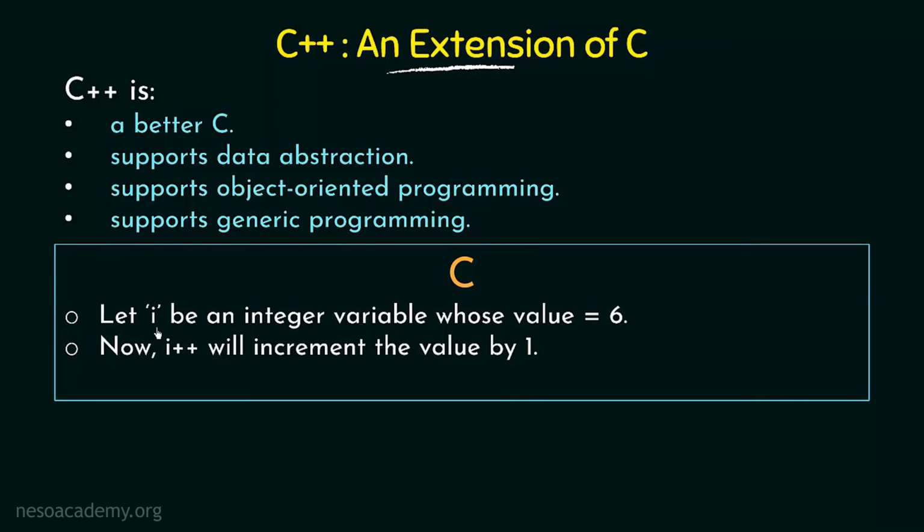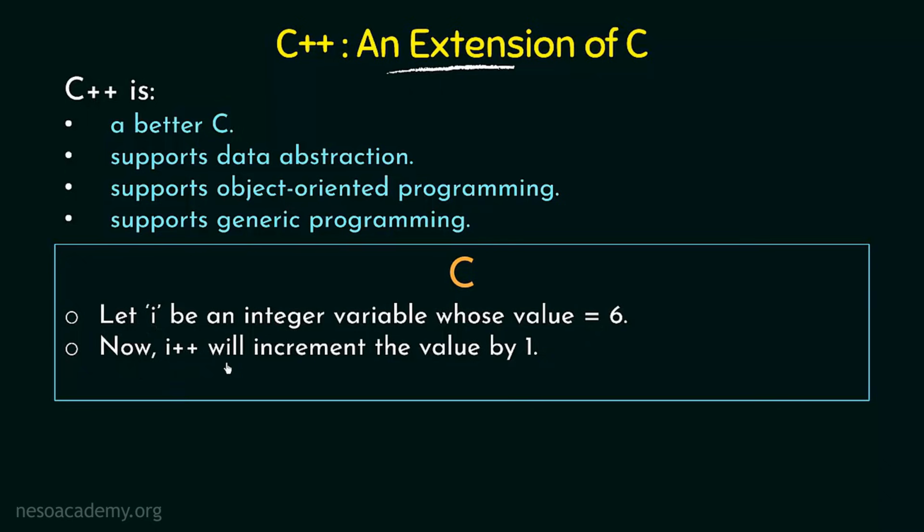Now i is a variable which is an integer. Integer means the same kind of integer that we have in mathematics. So i is a variable that can hold an integer value. So that's what we mean here. And what is the value? The value is equal to 6. So that means i is equal to 6.